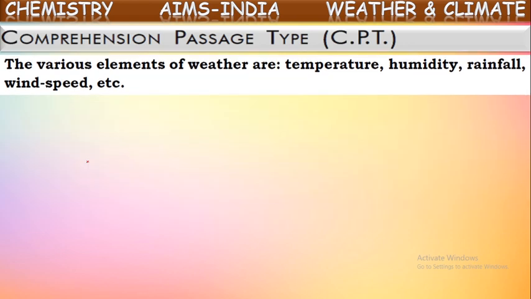The various elements of weather are temperature, humidity, rainfall, wind speed, etc. These are called elements of weather or components of weather. These determine the weather of a particular place, because they will be varying from time to time. So the report regarding these elements is nothing but the weather report of the place. Now let us see the questions related to this.